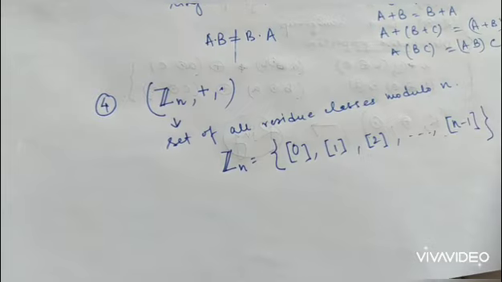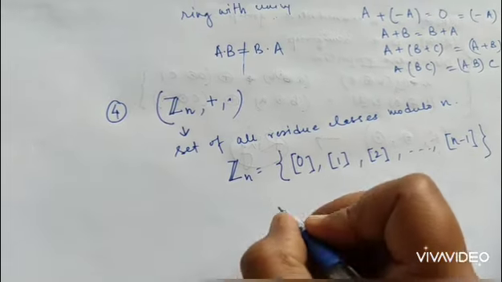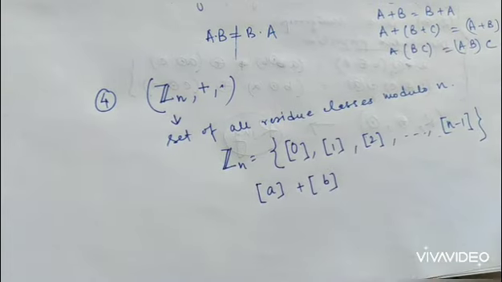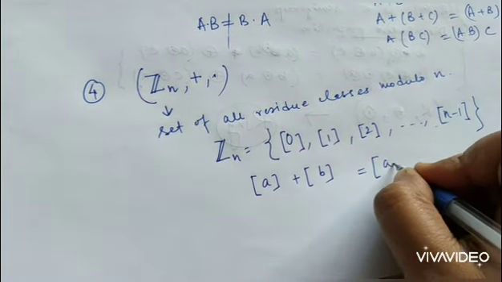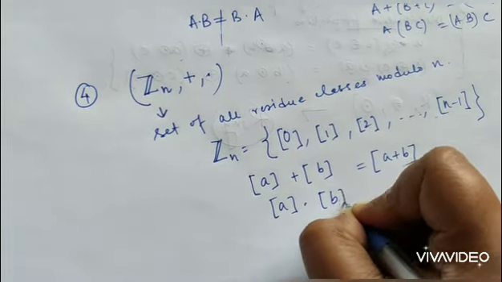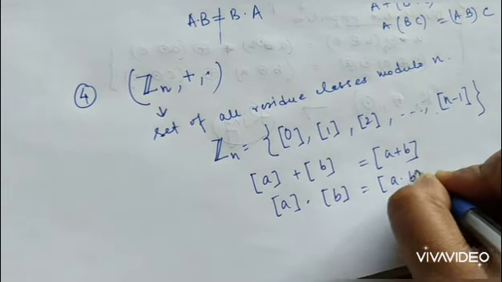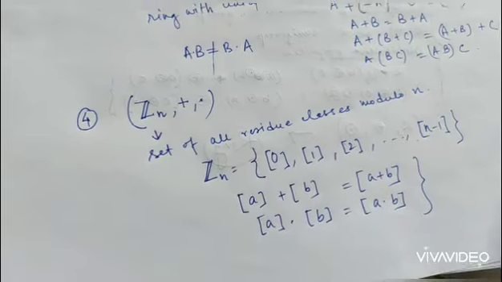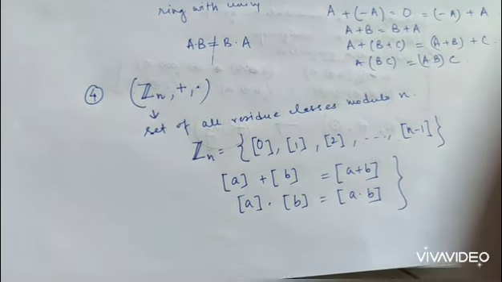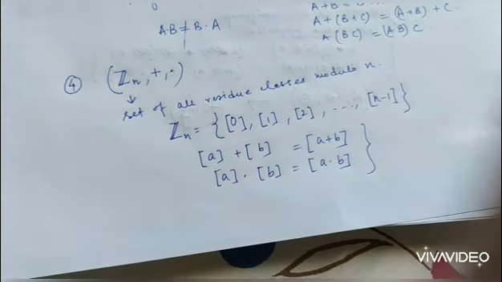So this is Zn. Now over Zn, if we have two classes, the sum is denoted as the class of A plus B, and the product is denoted by the class of A dot B. These are the binary operations defined on Zn. Of course they are binary operations because it will be closed under those operations.